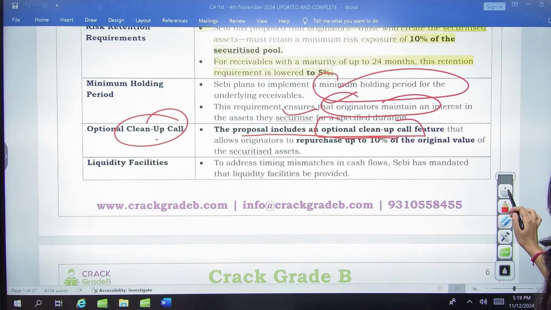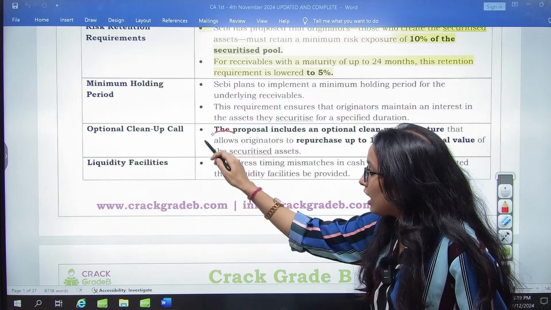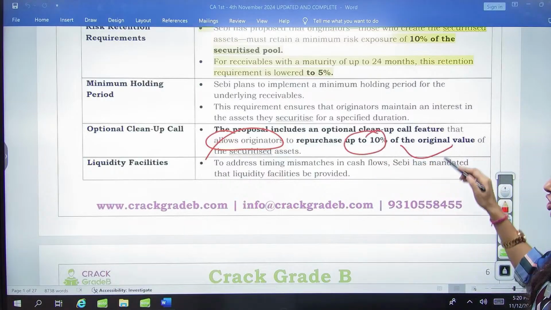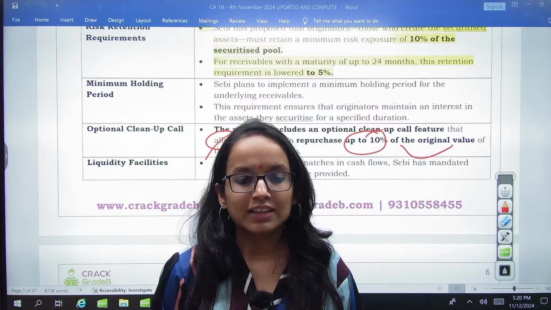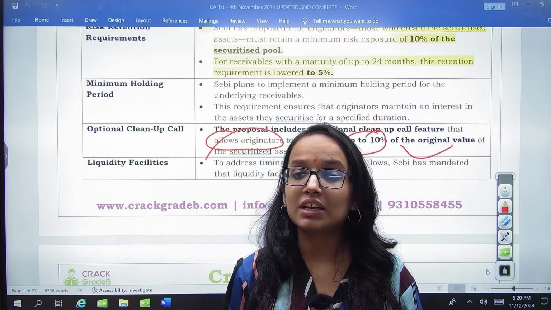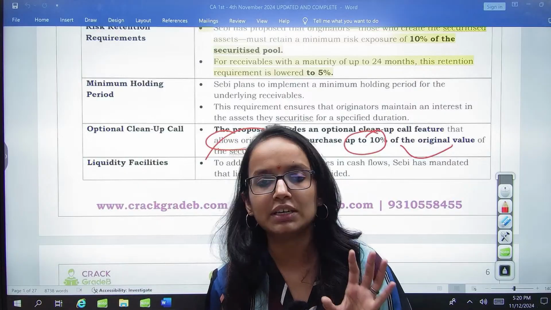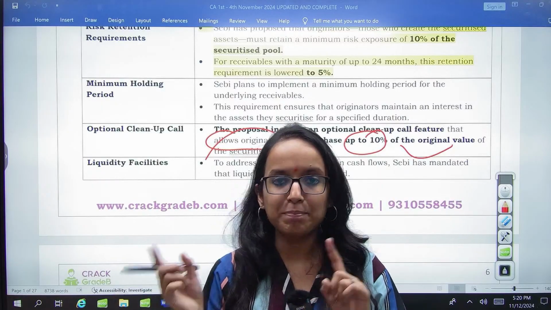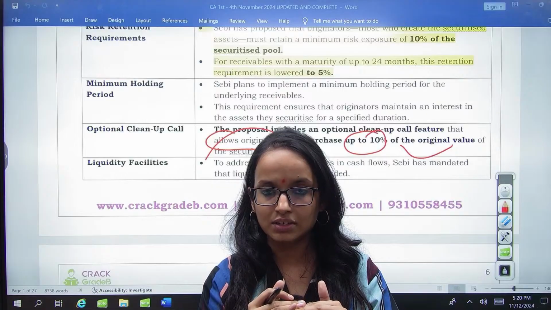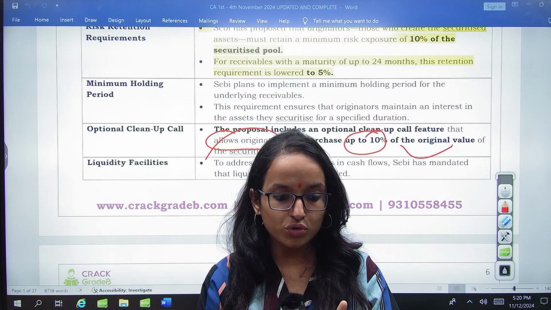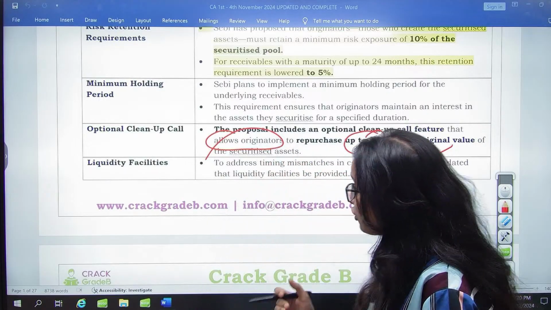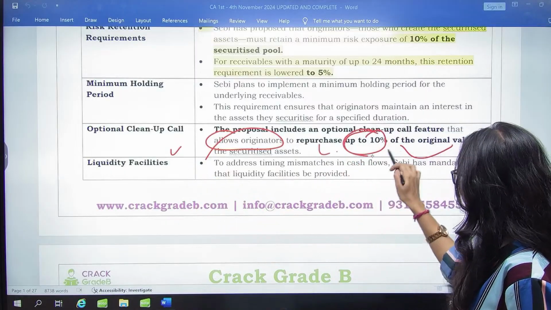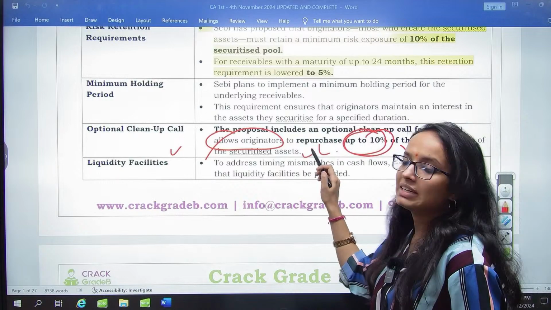What is this cleanup call feature? It allows originators to repurchase up to 10% of the original value of the securitized asset. When you feel that the underlying assets are falling short of liquidity or any other condition, you want to repurchase to stabilize the value of that asset. If you want to repurchase it, you can repurchase it. So this is an optional cleanup call, but that has to be capped at 10%. You can repurchase only up to 10% of the original value of the securitized assets.